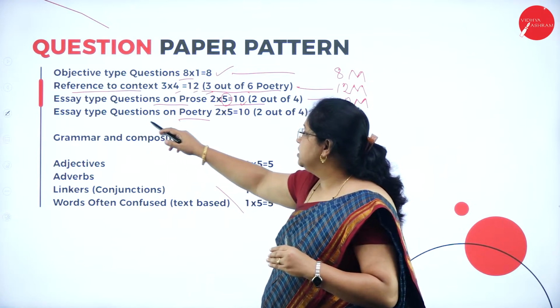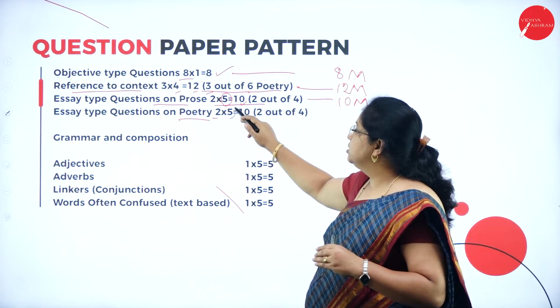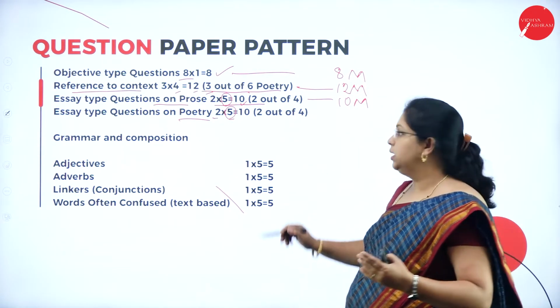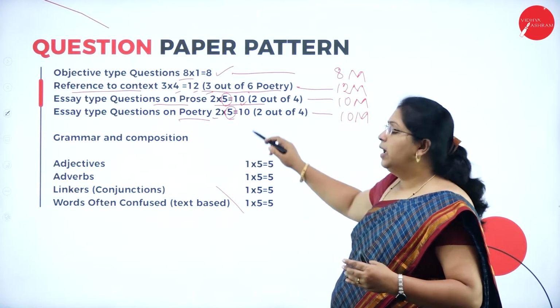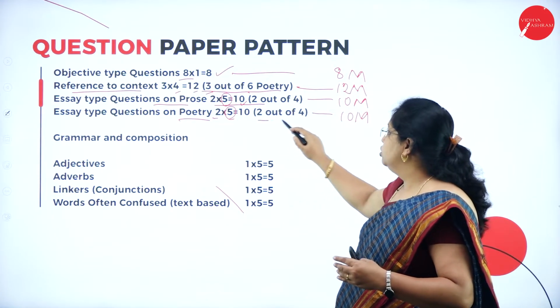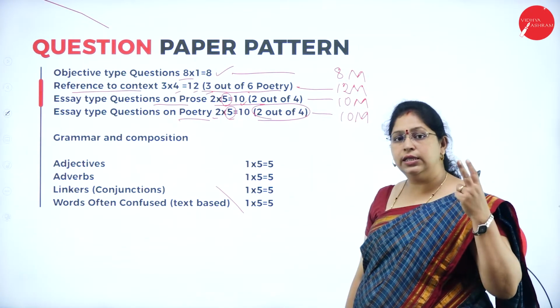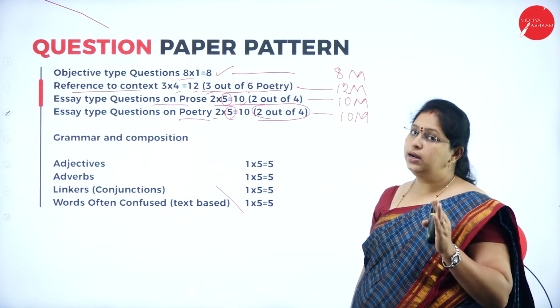Here you have to answer any 2, and each question carries 5 marks. Totally this main is for 10 marks again. Here also 4 questions will be asked, and out of 4 you have to answer any 2.